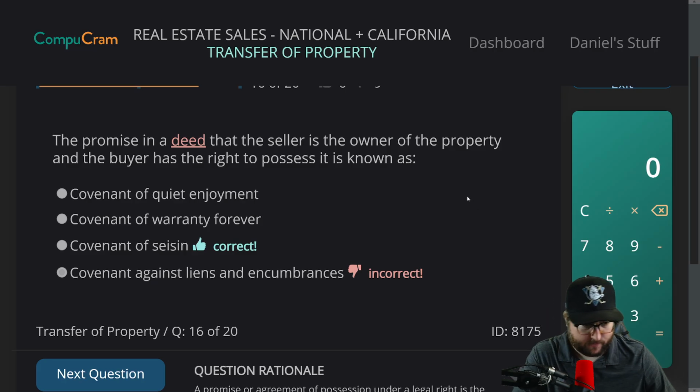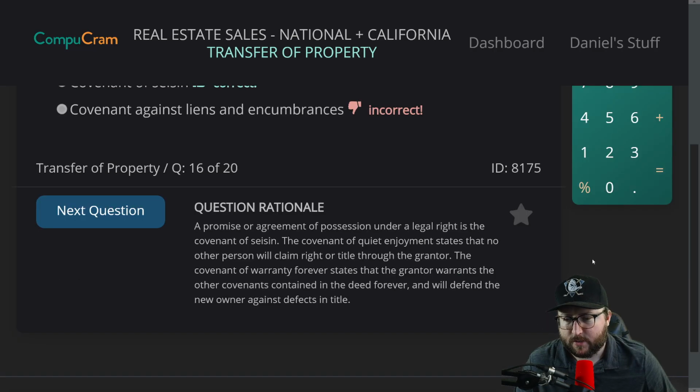Incorrect. Cession. Here's what cession means. A promise or agreement of possession under a legal right is the covenant of cession. The covenant of quiet enjoyment states that no other person will claim right or title through the grantor. The covenant of warranty forever states that the grantor warrants the other covenants contained in the deed forever and will defend the new owner against defects in title.